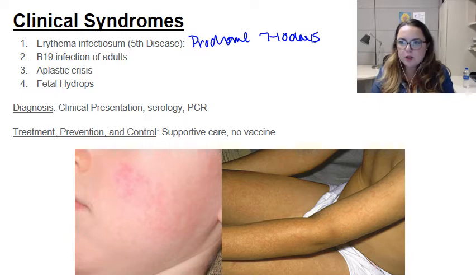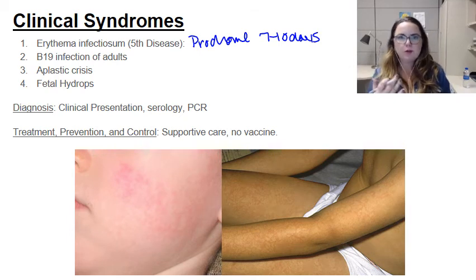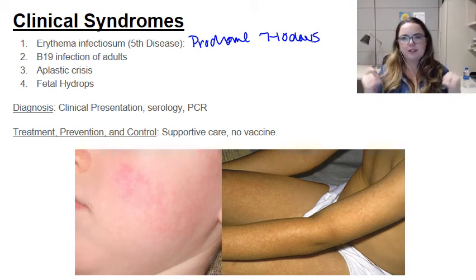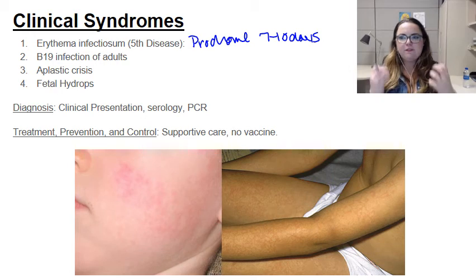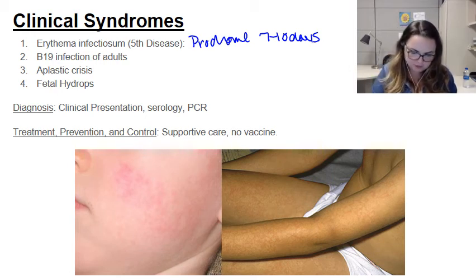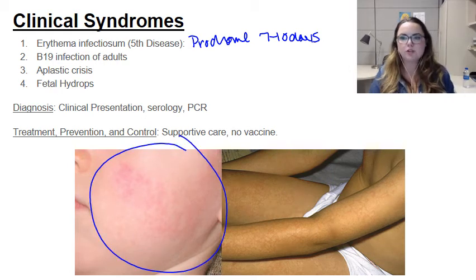Infection of a normal host may cause either no noticeable symptoms or fever and nonspecific symptoms like sore throat, chills, malaise, myalgia, as well as a slight decrease in hemoglobin levels as we have fewer erythroid precursors. This period is followed by the distinctive rash on the cheek, which is what I'm showing here, that hand slap or slap cheek syndrome.